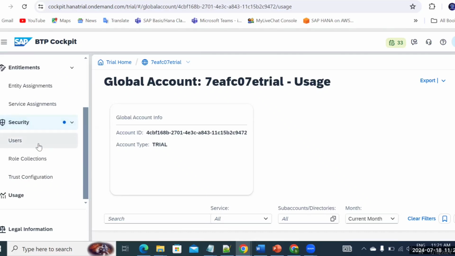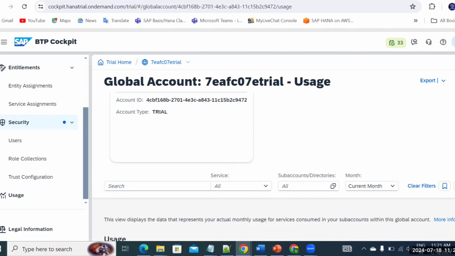You can just see that we have the users, role collection, trust. Generally you don't need a trust configuration for your global account, but you need users and the role collections, of course limited. If you are the IT head or somebody who just wants to manage the global account, you can add 2 or 3 members. But as a basis administrator, you don't need access for a global account, because most of the access is restricted to the sub accounts. By deploying anything in a sub account, you need to understand that all of your work will be limited to your sub accounts.